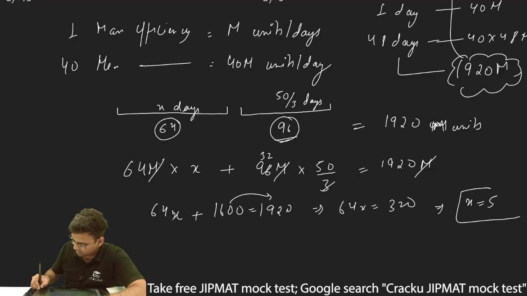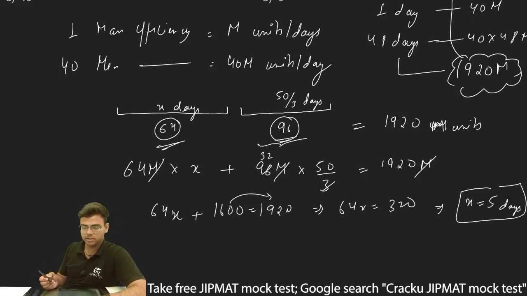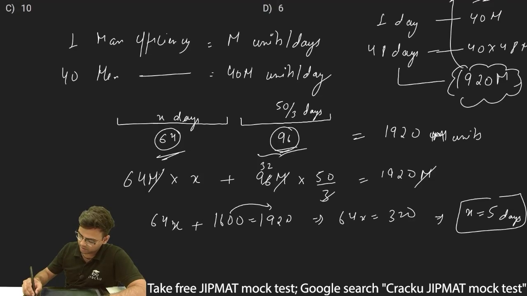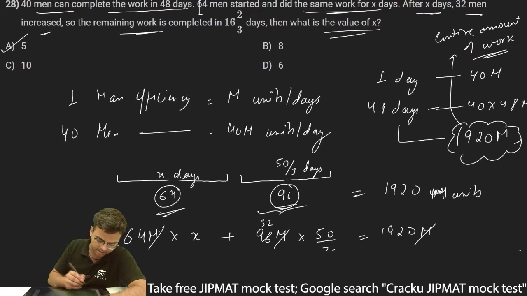I can take this to the right hand side, and thus I can write X should be equal to 5. Thus there should be 5 days initially when 64 men are working, and then in the next 50 by 3 days 96 men complete the entire work. So X is equal to 5. Option A is the correct answer.